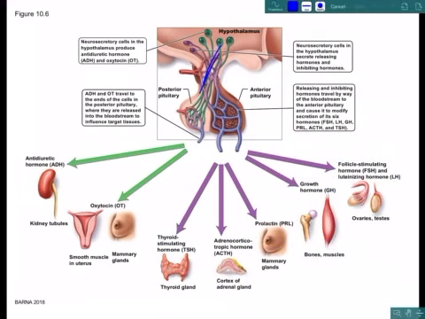Now, the hypothalamus talking to the posterior pituitary gland is a direct neural connection. You can see these little green things right here. These are actual neurons. The hypothalamus makes the products ADH and oxytocin, and the pituitary gland just releases them out. ADH acts on your kidneys, and that's going to reabsorb any water that's basically destined for the toilet. Oxytocin is actually going to cause milk ejection, not milk production. Prolactin causes milk production, but oxytocin is going to cause contractions of the smooth muscle in the uterus.